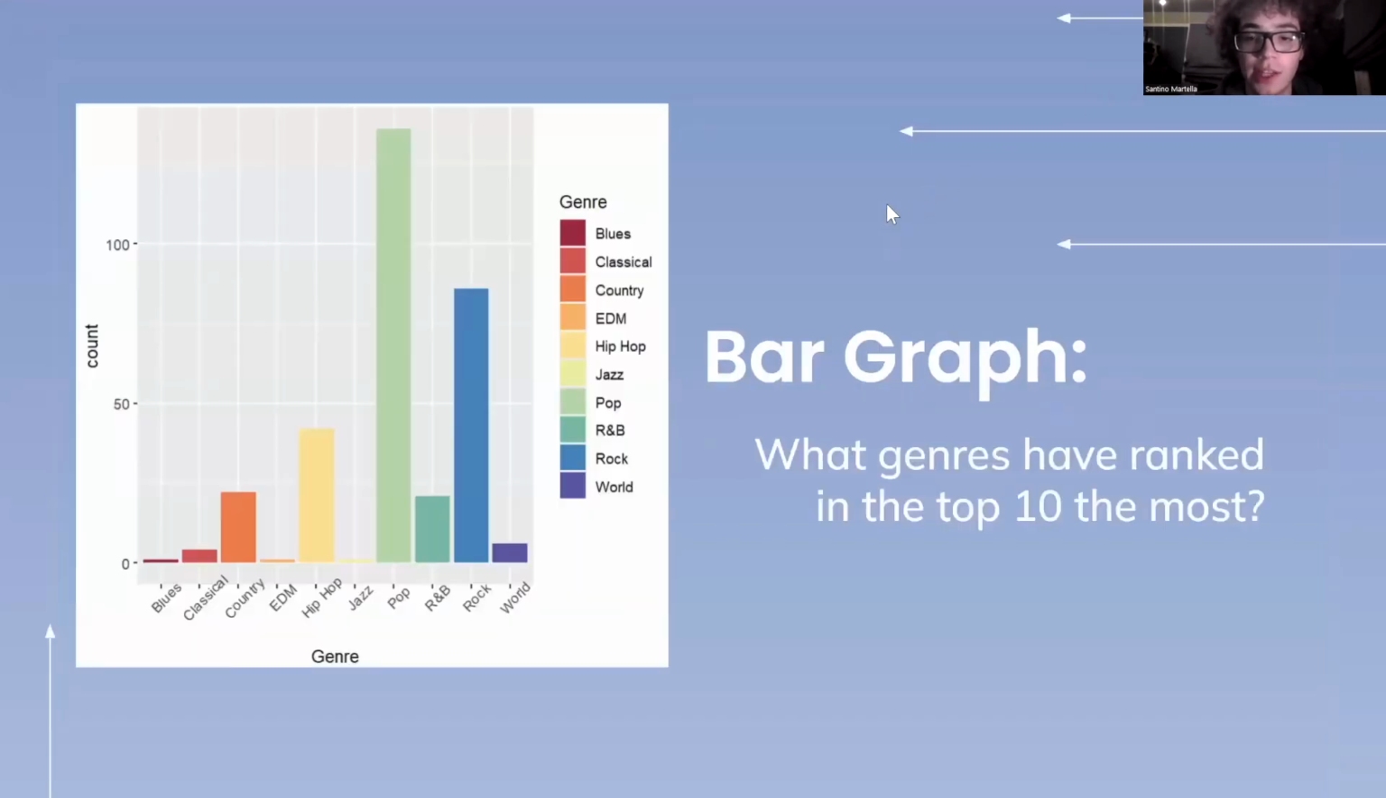The first question we asked while analyzing our data was what genres have ranked in the top 10 most often. To find out, we created a bar graph that showed us how many times each genre appeared in the top 10. The graph showed us that pop appeared most often, followed by rock, then hip hop, country, R&B, world, and classical. We also saw that blues, EDM, and jazz were the genres that, while they did occur at least once in the top 10, were seen the least.